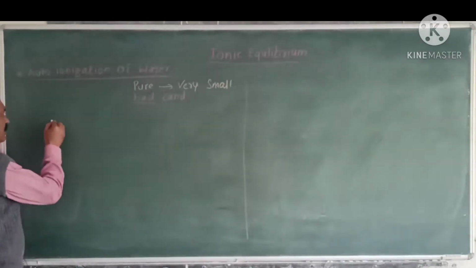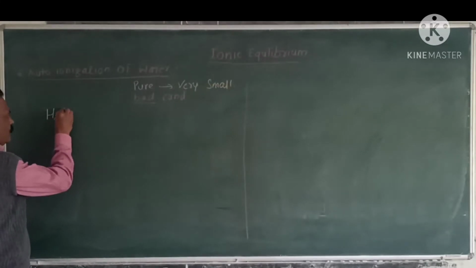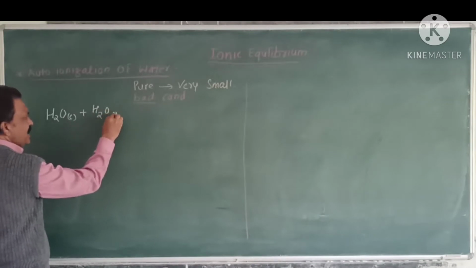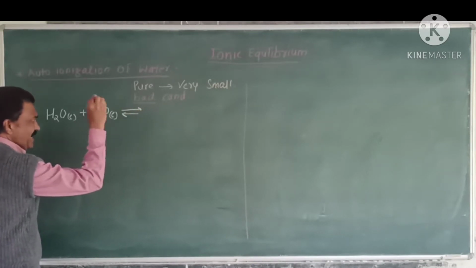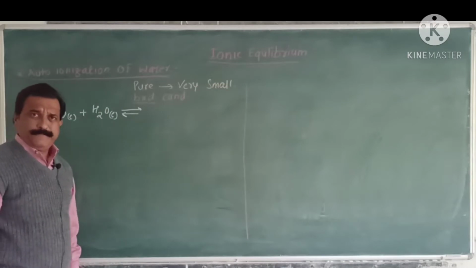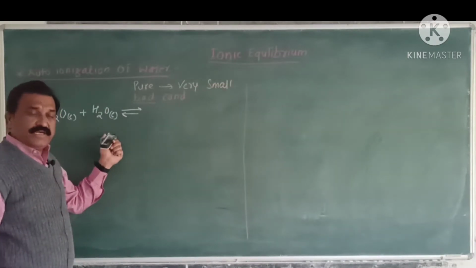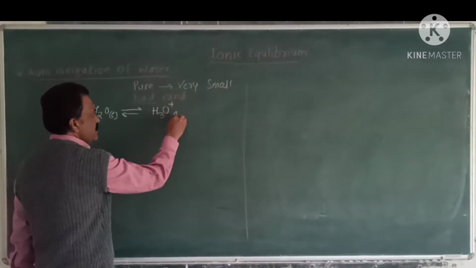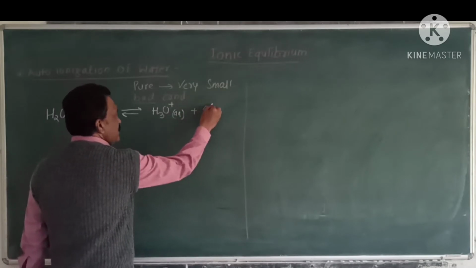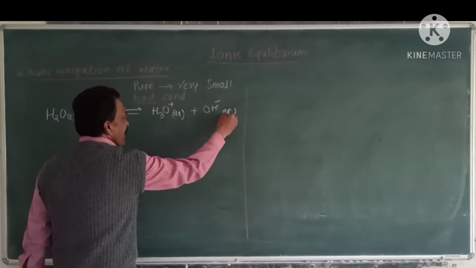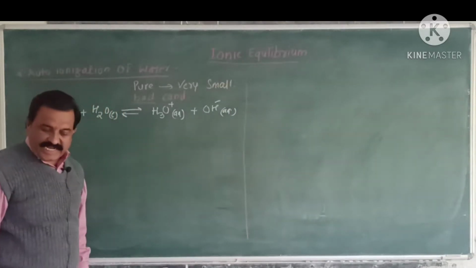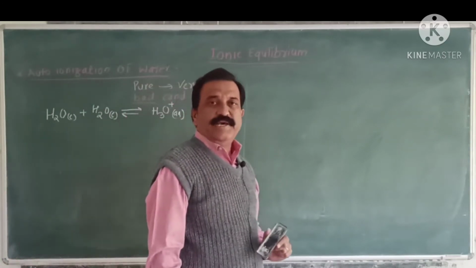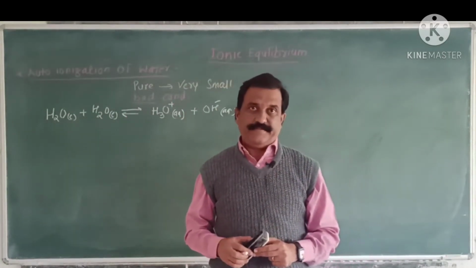For example, pure water: H2O in liquid state plus H2O in liquid state. As it dissociates to a small extent, the reaction is a reversible reaction and it produces hydronium ion H3O plus aqueous plus OH minus aqueous. That is, after ionization of water, the solution contains hydronium ions as well as hydroxyl ions.